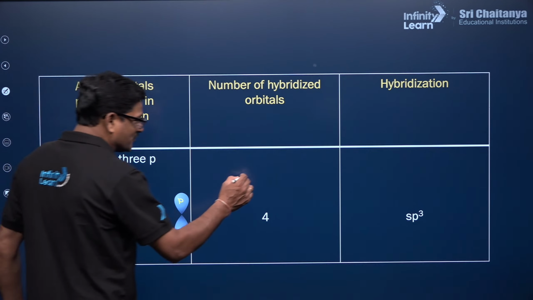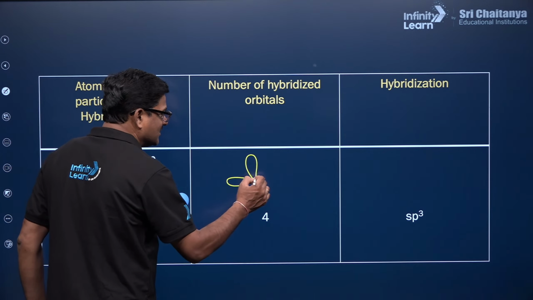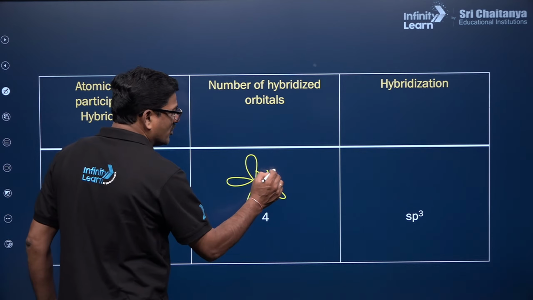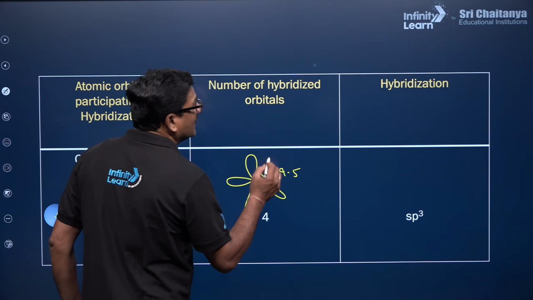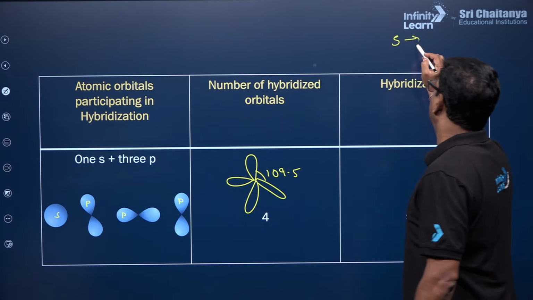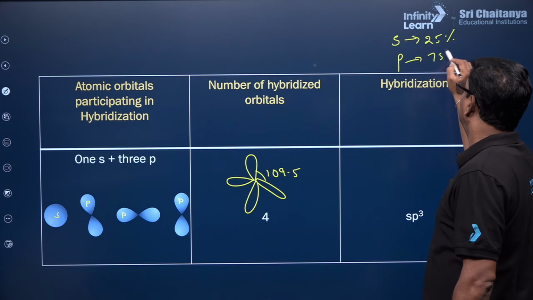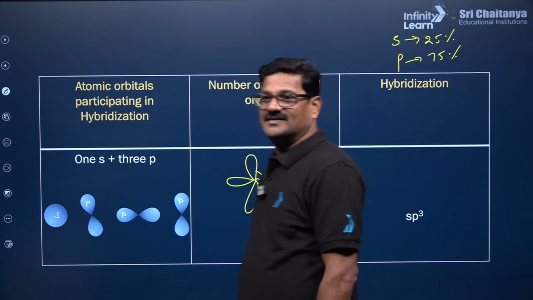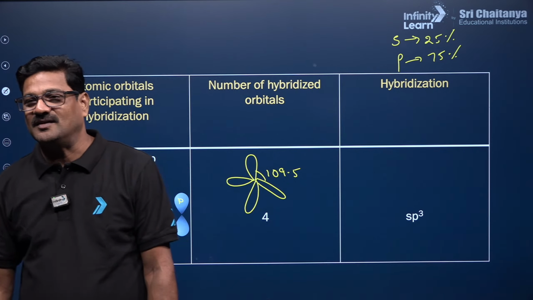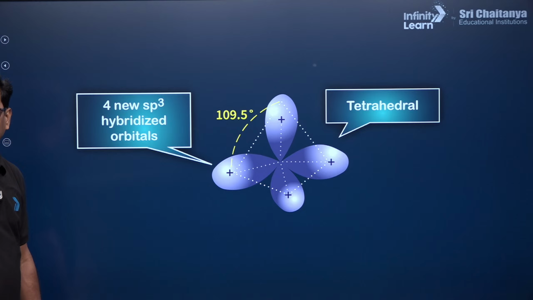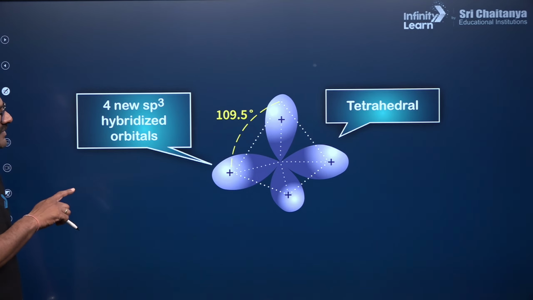They appear like this, four tetrahedrally arranged, and the angle is going to be 109.5 degrees. Here s is going to be 25% and p is going to be 75%. Fine, 1/4 and 3/4. CH4 is the example for this.